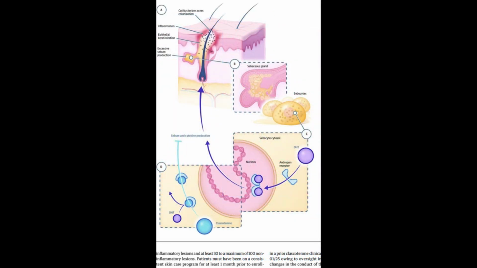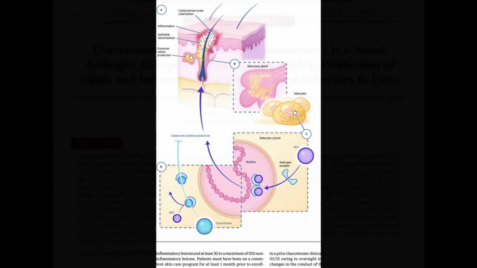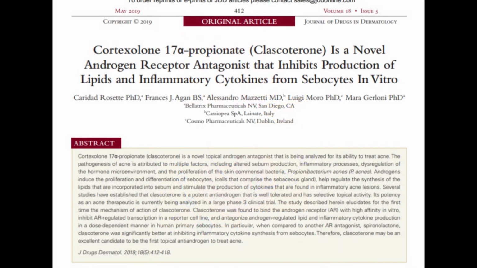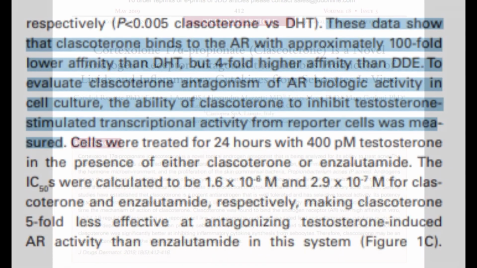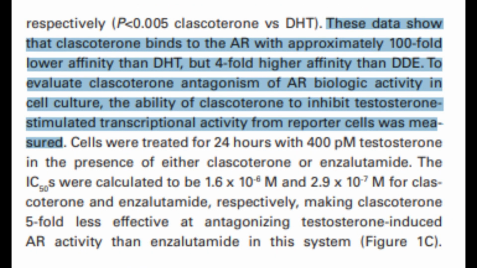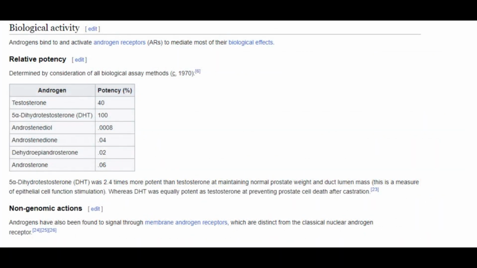It should be noted that in the paper titled, "Cortexolone 17-alpha-propionate, or clascoterone, is a novel androgen receptor antagonist that inhibits production of lipids and inflammatory cytokines from sebocytes in vitro," we learned that clascoterone binds to the androgen receptor with an affinity that is 100-fold lower than that of DHT. Now, DHT binds to the androgen receptor with approximately 2 to 3 times higher affinity than testosterone.